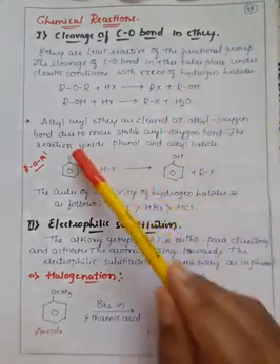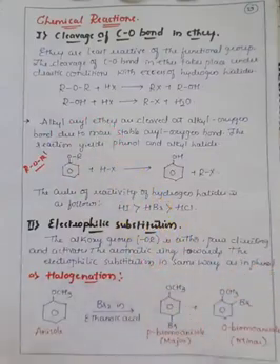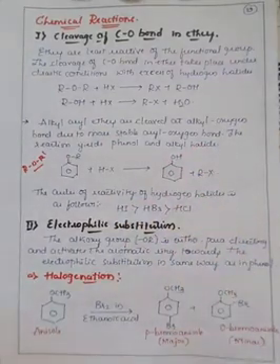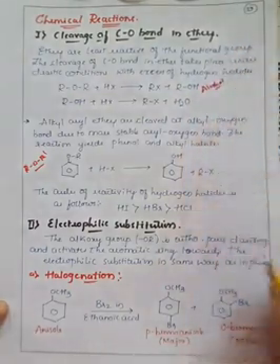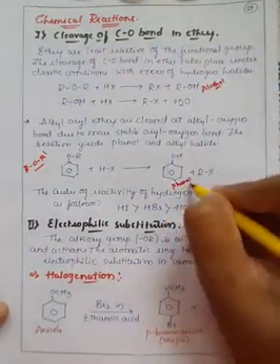But whenever you take alkyl aryl ethers, so whenever the bond breaks between the carbon and oxygen, what happens? There is a chance of formation of phenol. Here if you observe, there is a formation of alcohol as a product, and here you can observe the formation of phenol, right?